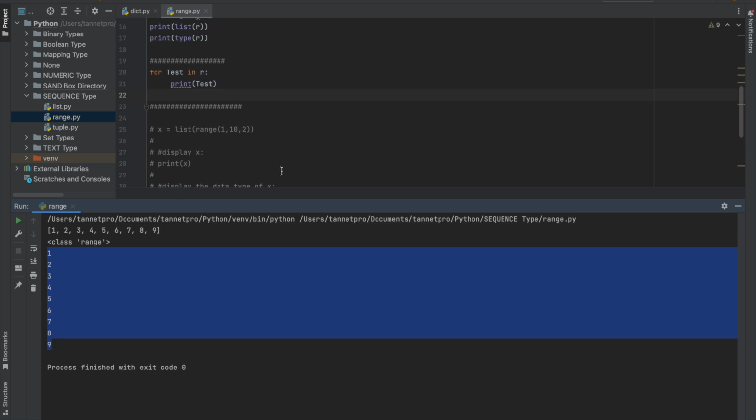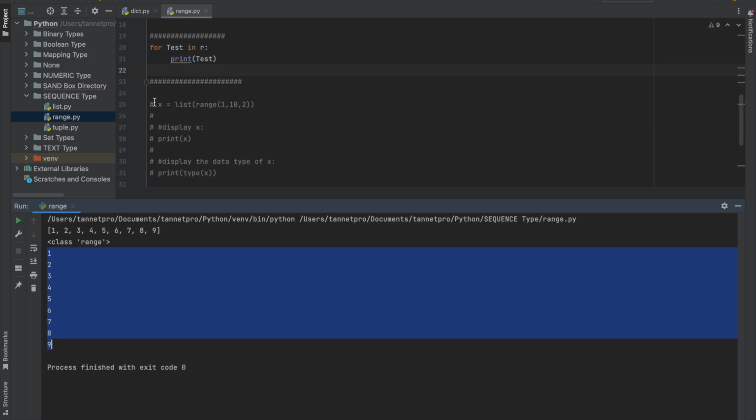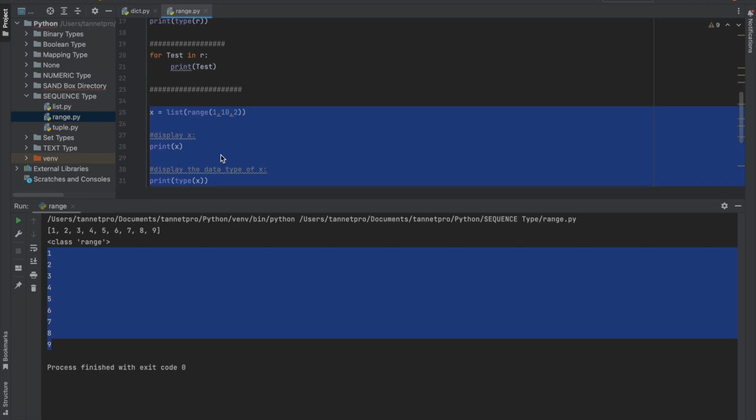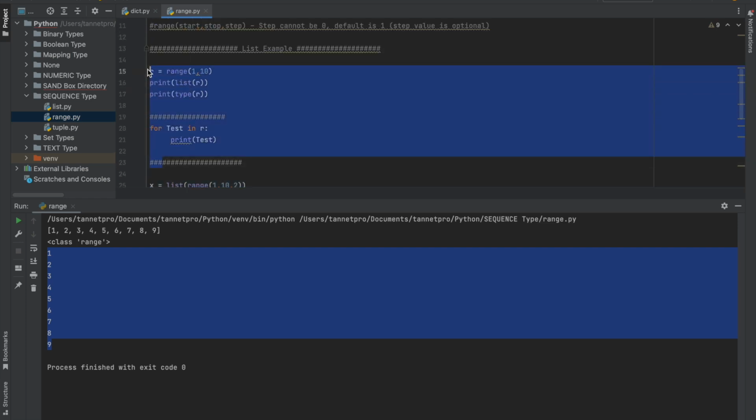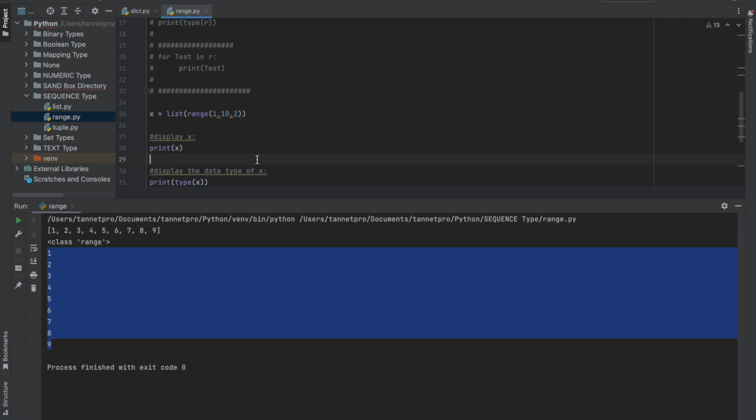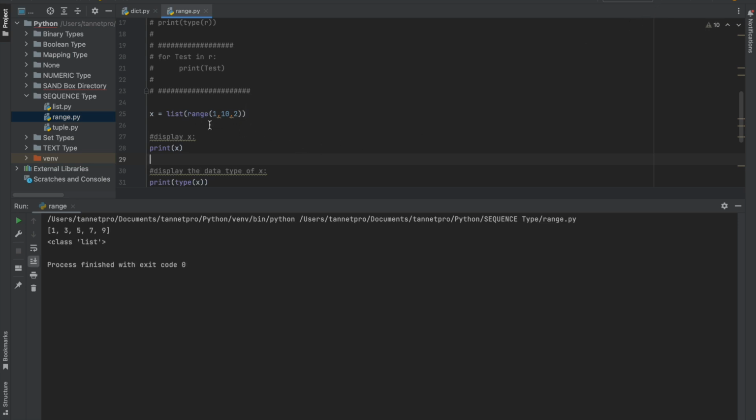Now here let me show you one thing. Sorry guys, give me a moment. So what I did, I take this start, stop, and step in this manner, right? Let me run this program. So what is showing? A range. With step 2 from 1 to 10, it is 1, then 3, then 5, 7, 9. So it is jumping or forwarding 2 steps only.